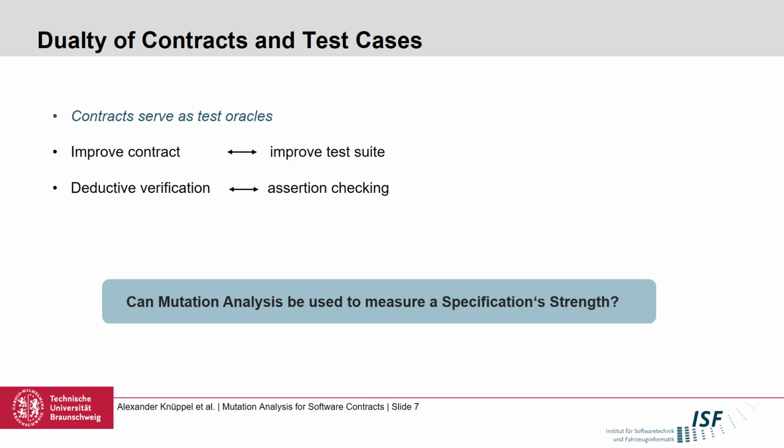And I already teased it a little bit. There seems to be a correspondence between test cases and contracts. In fact, contracts may serve as test oracles used in test case generation, because their goal is to precisely specify the allowed inputs and the performed computations. So it is only natural to think about whether improving the test suite, which goes hand in hand with mutation testing, also presents a dual problem of improving contracts or the specification.